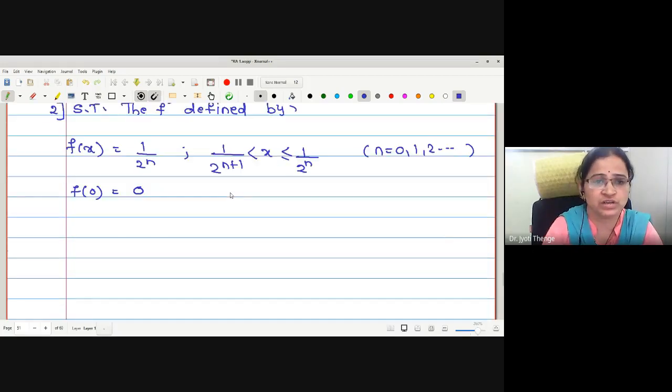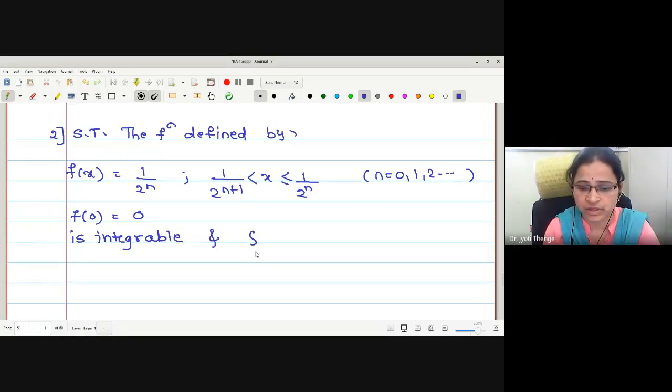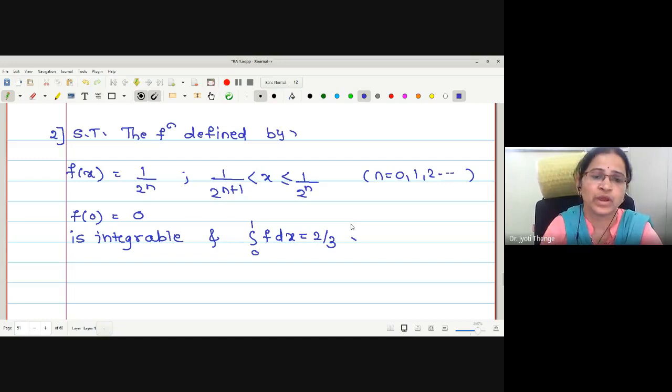The function defined by this method is integrable and the integration from 0 to 1 of f dx is equal to 2 by 3. Therefore here we have to check the integrability criteria and also we have to find out the integral value.